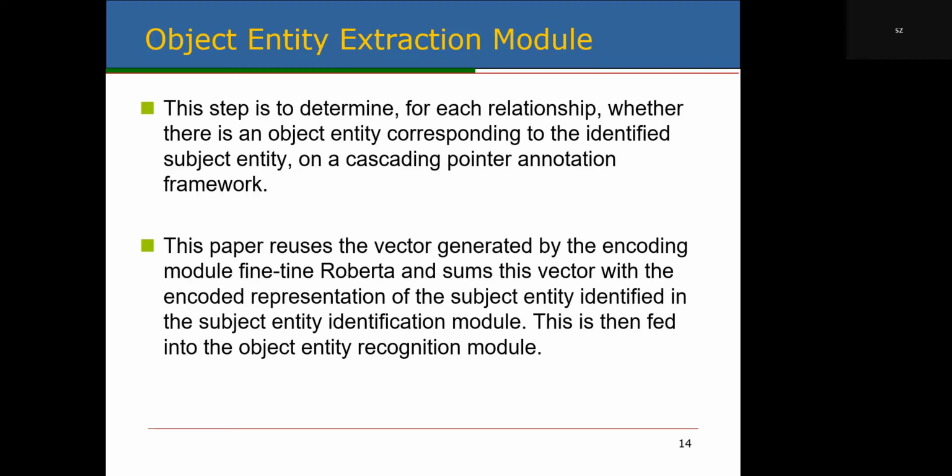The first represents the beginning of the object entity, and the second represents the end of the object entity. Firstly, this paper reuses the vector generated by the fine-tuned RoBERTa encoding model and sums this vector with the encoded representation of the subject entity identified in the subject entity extraction model. This is then fed into the object entity extraction model.